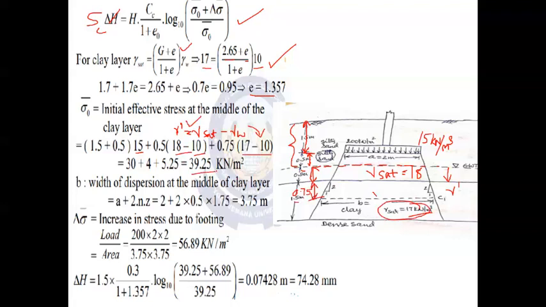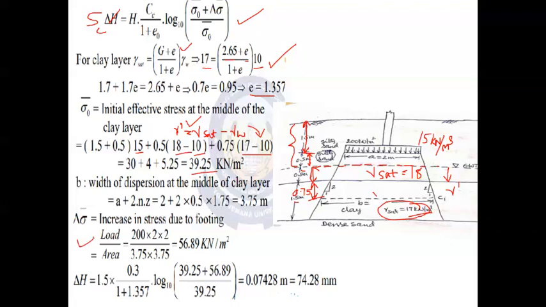So this is nothing but the sigma naught value. Finally, we have to calculate the delta sigma dash. So what is it? It is the increment in the pressure due to the footing, the newly constructed footing. You know that the delta sigma dash can be easily calculated using this particular formula: load divided by area. Load divided by the dispersed area we are going to consider.